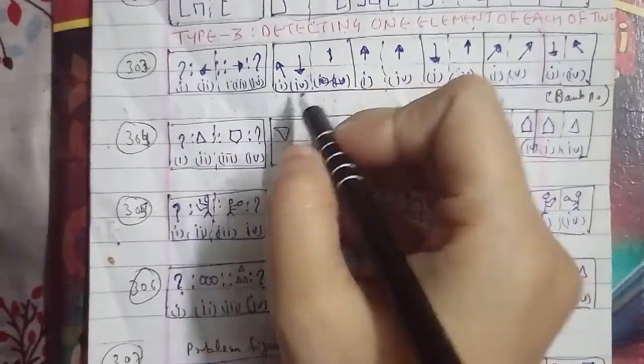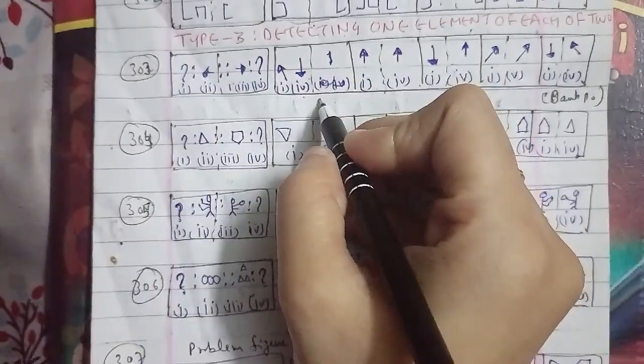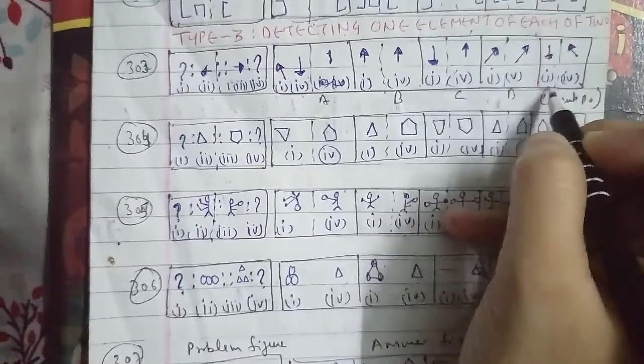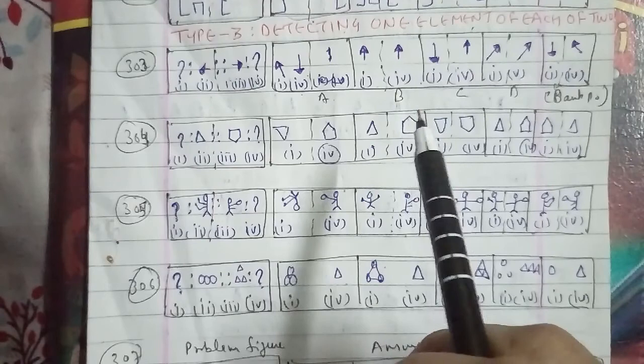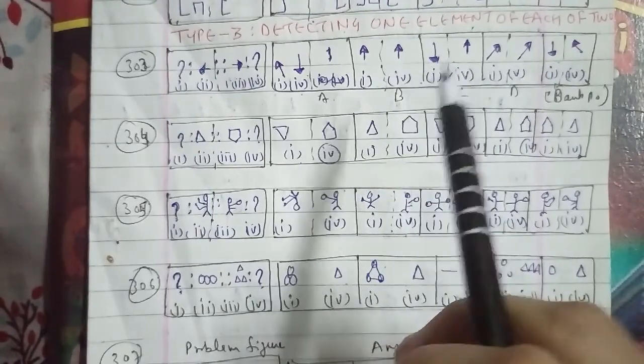Now we'll go ahead with the 304th question of the session, following the same pattern. As you can see, this is 1, 2, 3, 4, where the question marks are at 1 and 4 here.